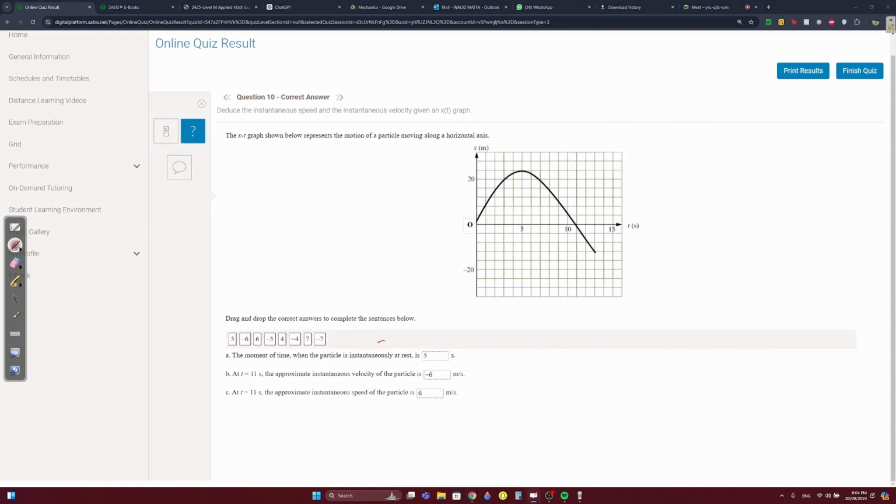Okay, the moment of time when the particle is instantaneously at rest. Now, when something is instantaneously at rest, usually it means it's changing direction. So a turning point if it's a curve on the graph. And in this case, our turning point is at 5 seconds.